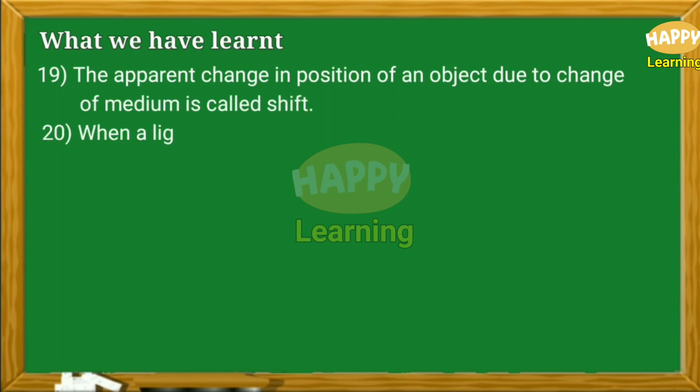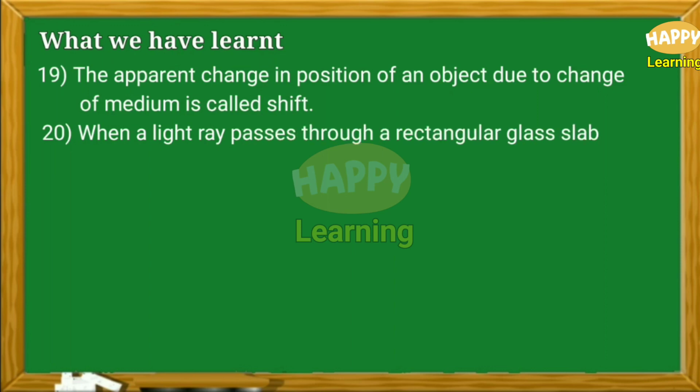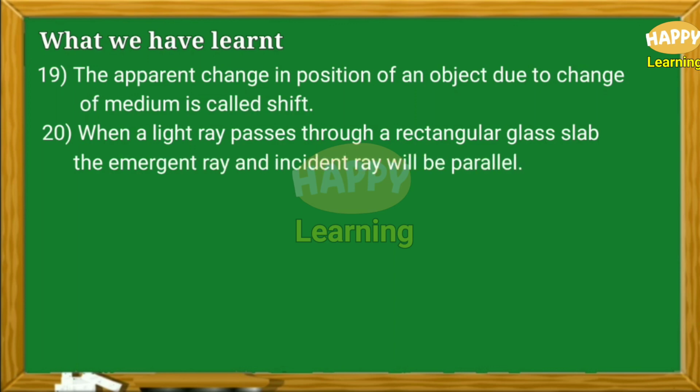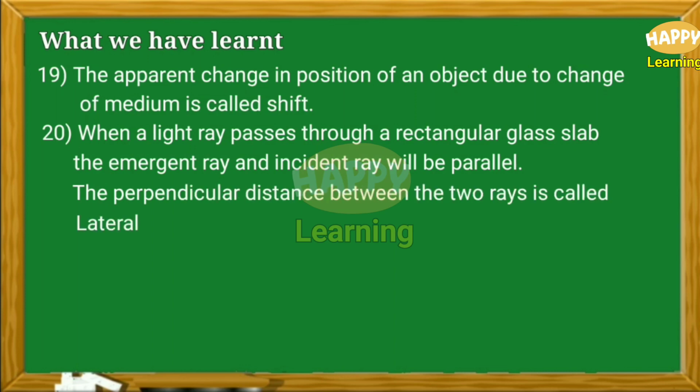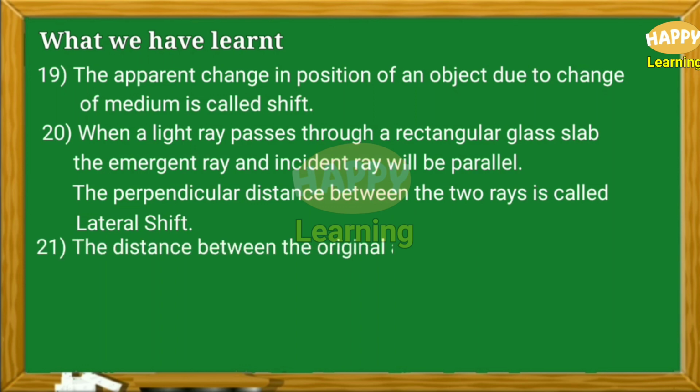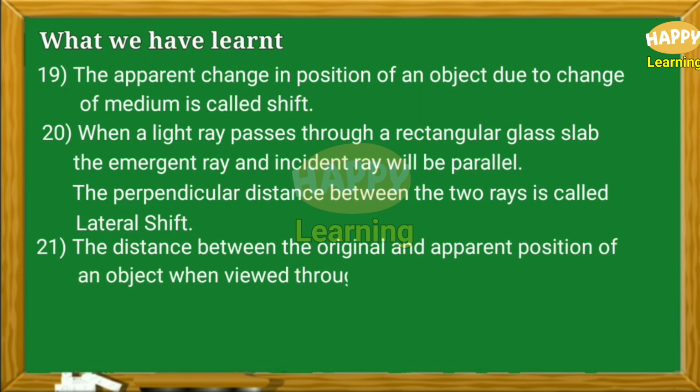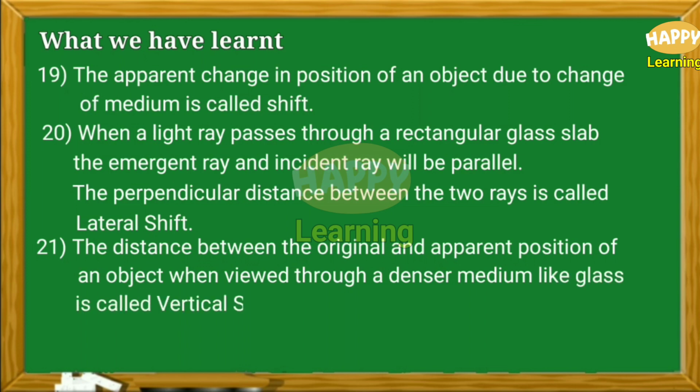Point number 20. When a light ray passes through a rectangular glass slab, the emergent ray and incident ray will be parallel. The perpendicular distance between the two rays is called lateral shift. Point number 21. The distance between the original and apparent positions of an object when viewed through a denser medium like glass is called vertical shift.